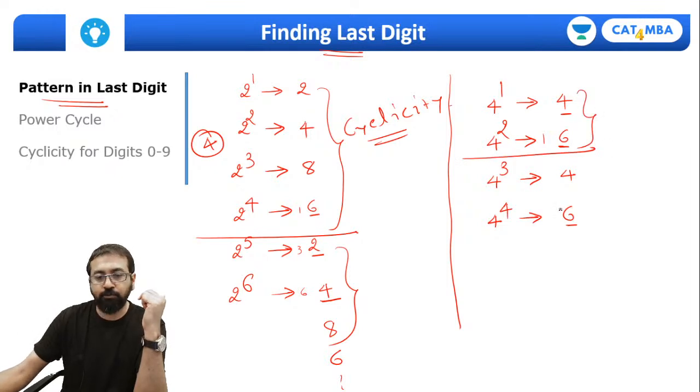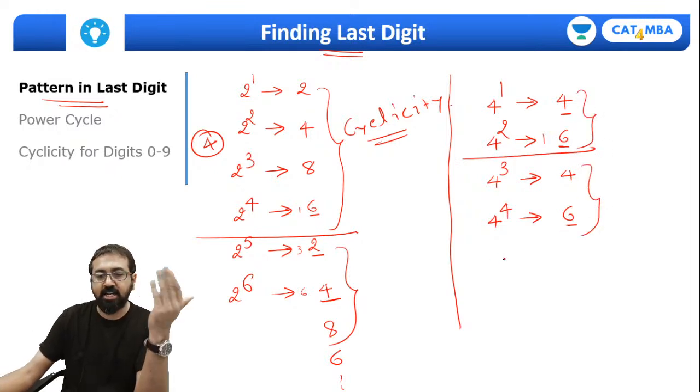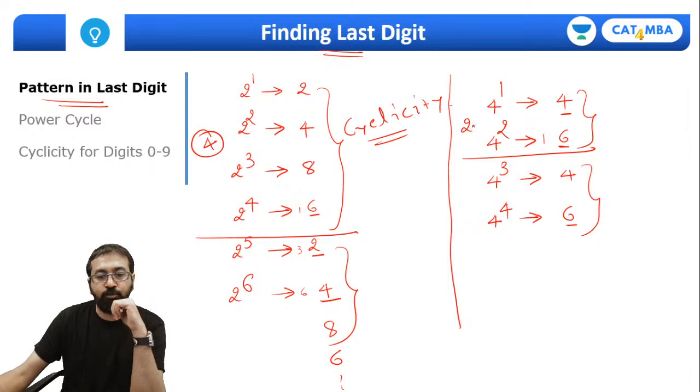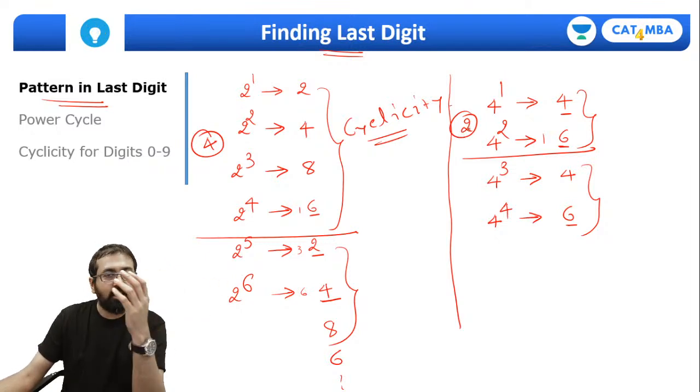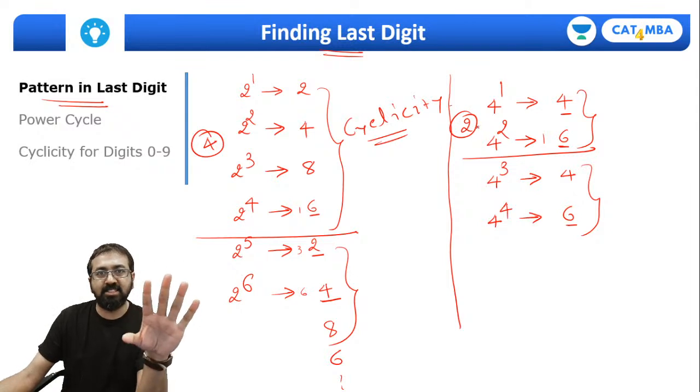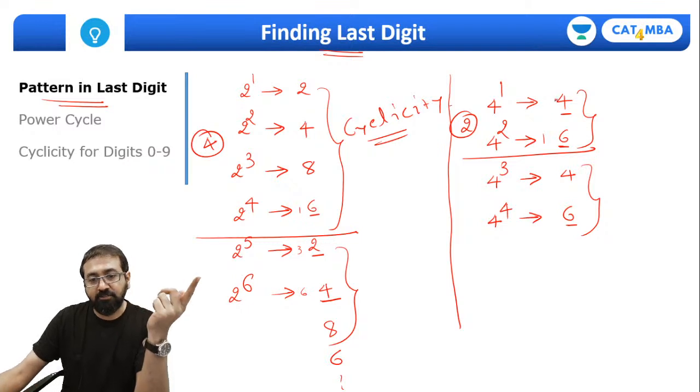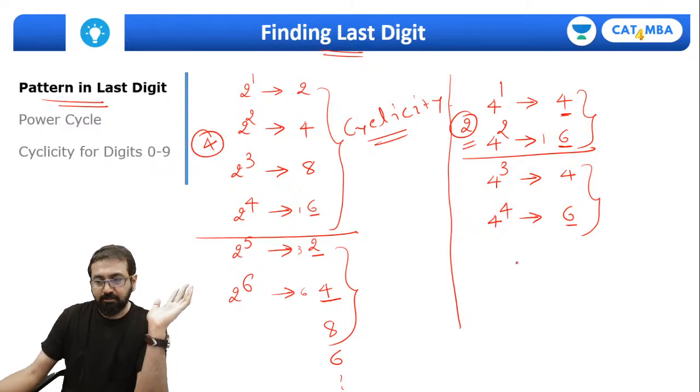After 2 powers of 4, the pattern in the last digit will start getting repeated. And that's why we can say 4 has a cyclicity of 2. Now, instead of 4, even if you take 14, 24 or whatever, you just need to focus on the last digit. If there is a 4 in the last digit, the last digit of the result will get repeated after every 2 powers. So you can say 4 has a cyclicity of 2, right?